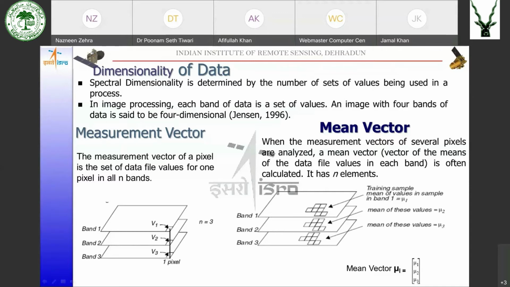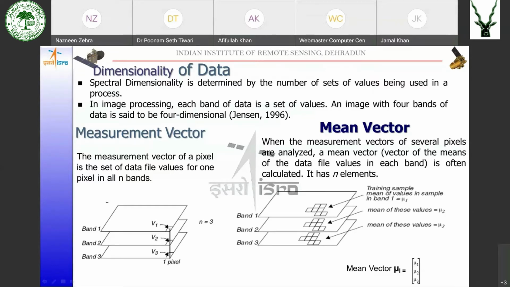Another term is measurement vector. So the measurement vector of a pixel is the set of data file values for one pixel in all the n bands. If you look at the image, you can see I have identified one single pixel in all the bands. Suppose the number of bands here is 3. So I have identified the same pixel in all the 3 bands. And if I write down the pixel value of this pixel in all the bands available, that would make the measurement vector of this particular pixel.